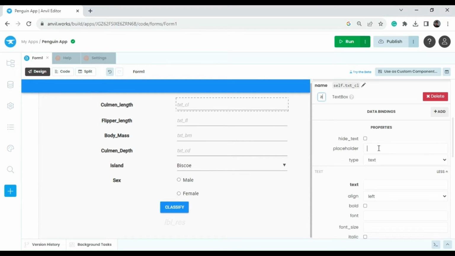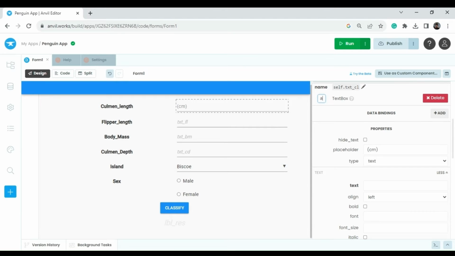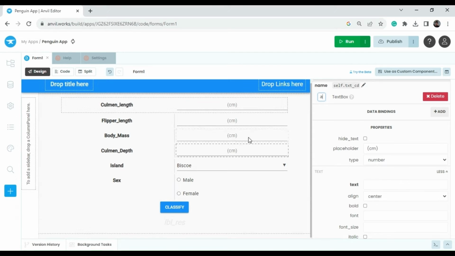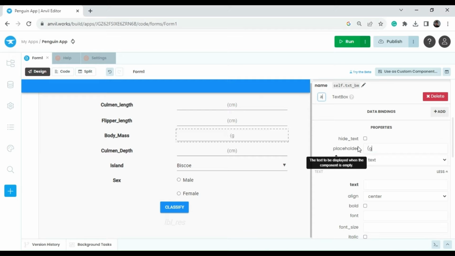In the text boxes I need to have some placeholders. So in the placeholder section I make some necessary changes as well as in the data type. You make sure that the text boxes are in number data type.